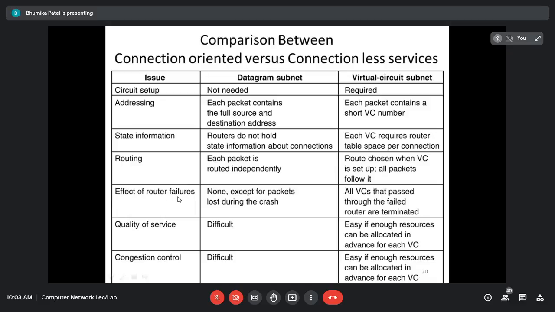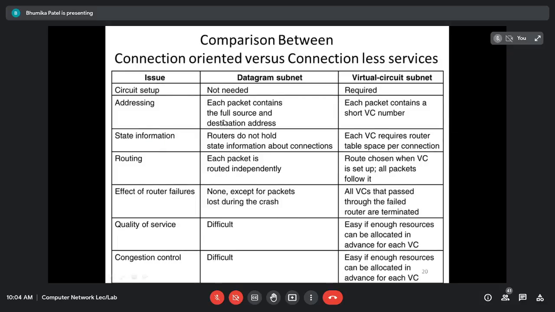Okay, then the effect of the router failure is one of the issues. That means if there is a path, right, from source to destination, and if one of the routers fails or the link fails, then what happens in the virtual circuit? In the virtual circuit subnet, all the virtual circuits that are passing through that failed router are going to be terminated because they have chosen the path, and a router in between has failed, so they cannot send the data to the destination machine. So any router that fails, all the virtual circuits passing through that failed router are going to be terminated.